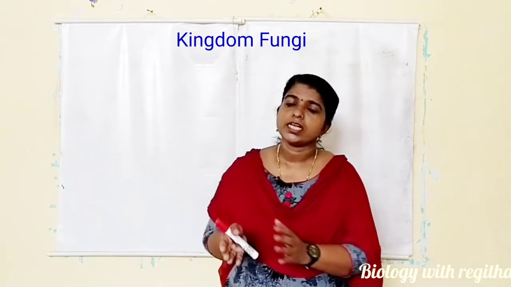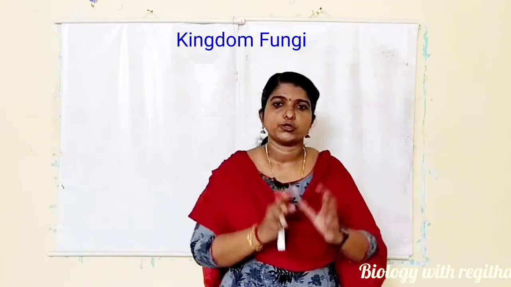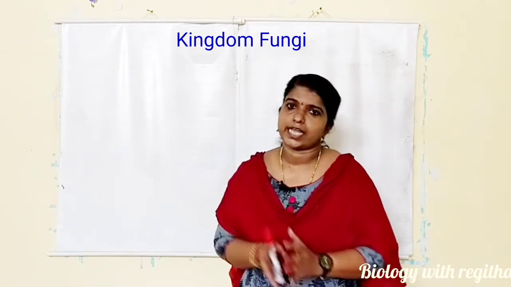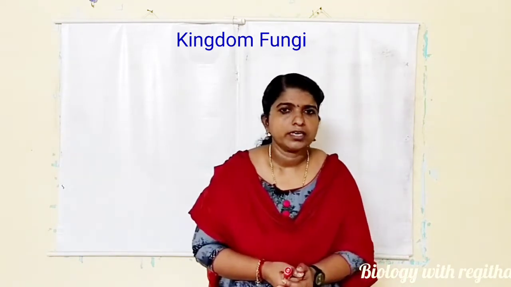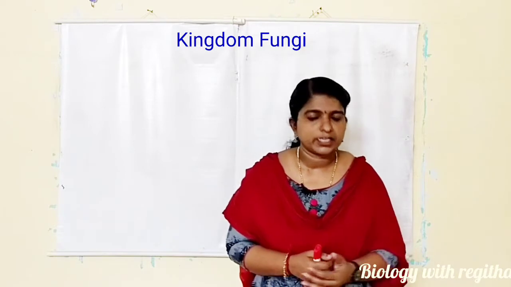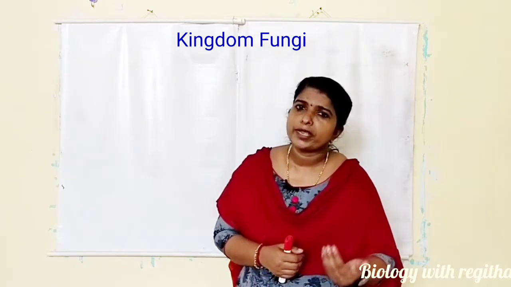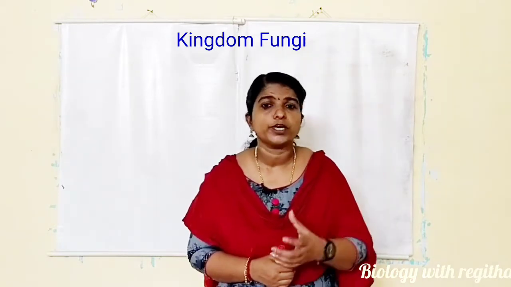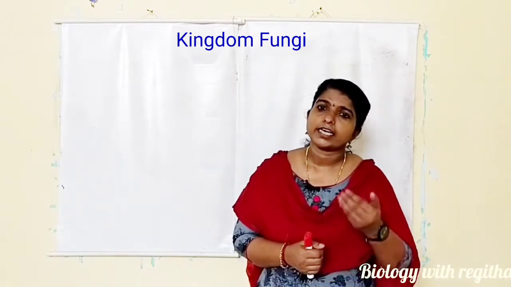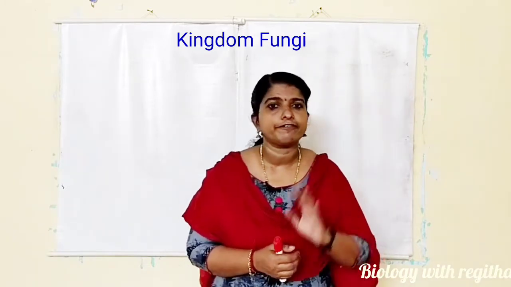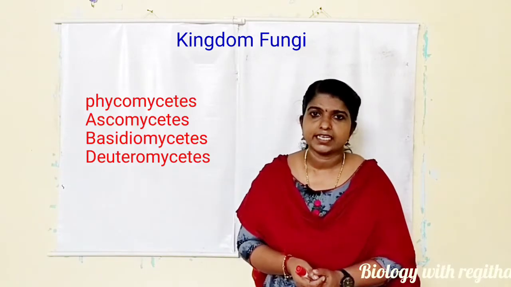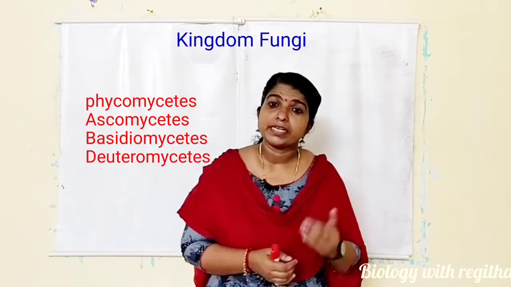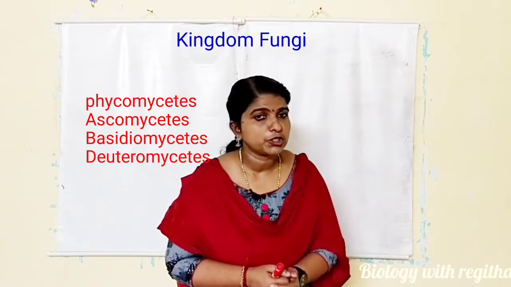After some time, this dikaryon fuses together and forms the zygote. Okay. Then based on the nature of the mycelium and the formation of spores and fruiting bodies, fungi are classified under 4 different classes. These are phycomycetes, ascomycetes, basidiomycetes, and deuteromycetes.